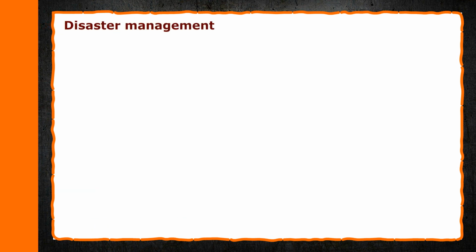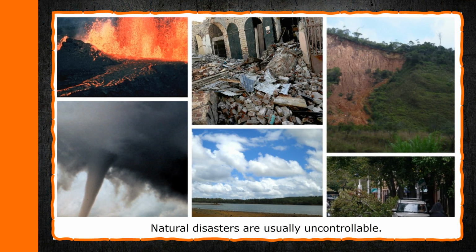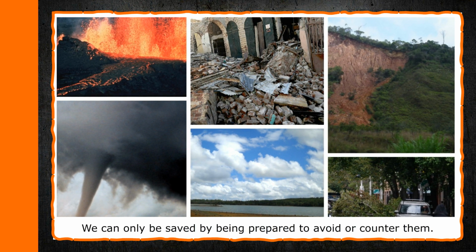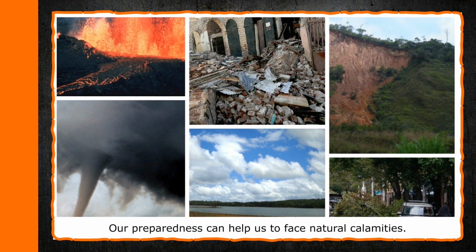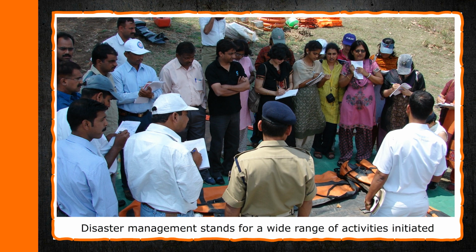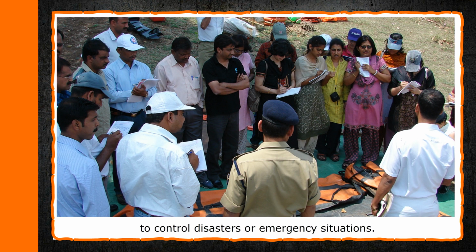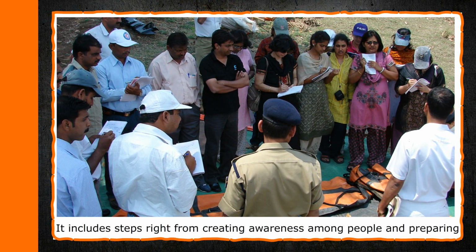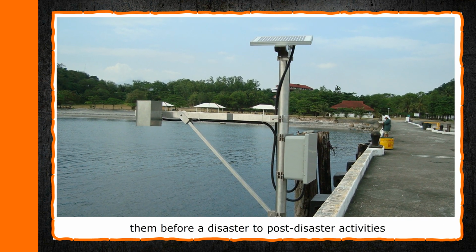Disaster management. Natural disasters are usually uncontrollable. We cannot prevent them. We can only be saved by being prepared to avoid or counter them. Our preparedness can help us to face natural calamities. Disaster management stands for a wide range of activities initiated to control disasters or emergency situations. It includes steps right from creating awareness among people and preparing them before a disaster to post-disaster activities such as relief and rehabilitation.